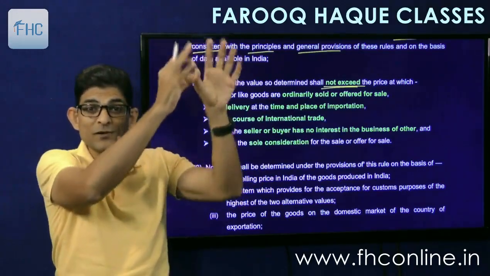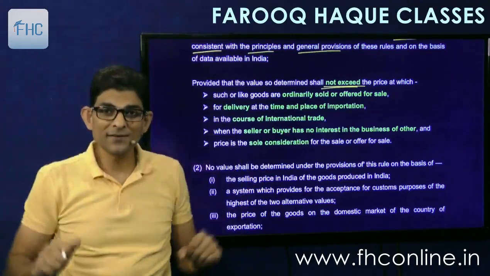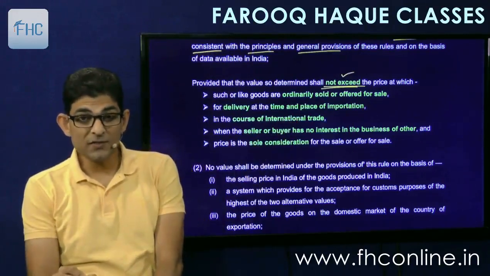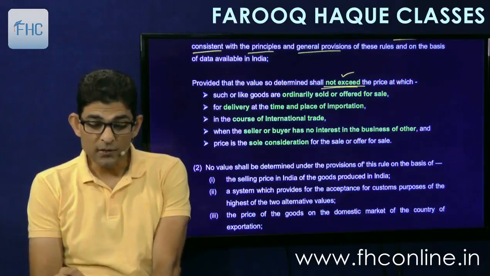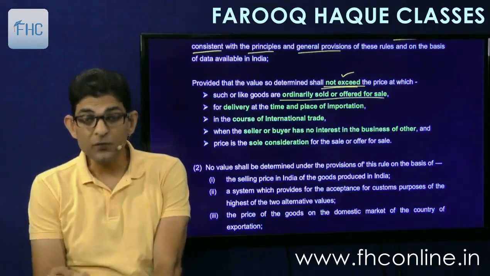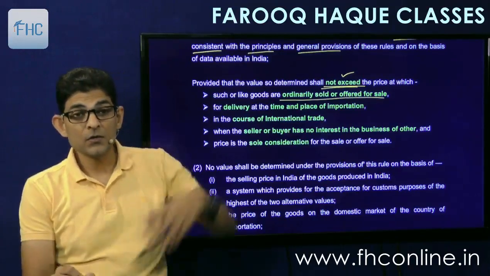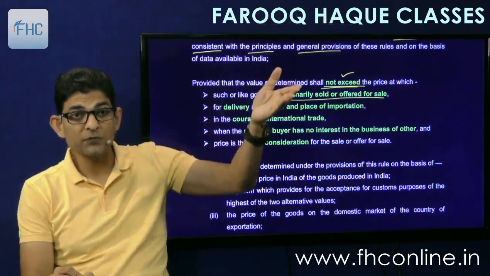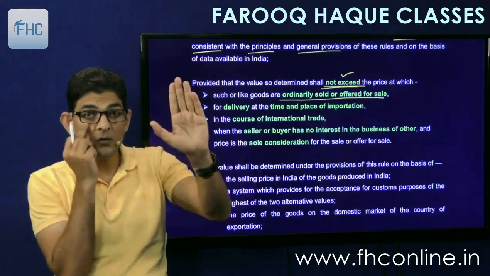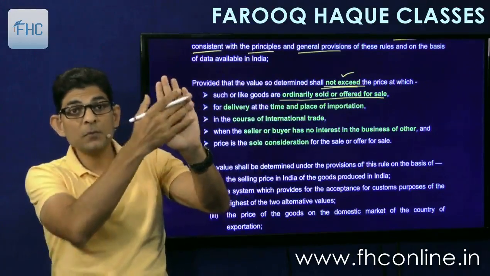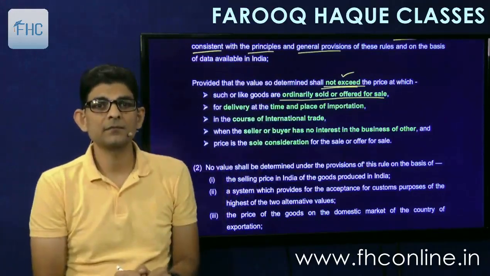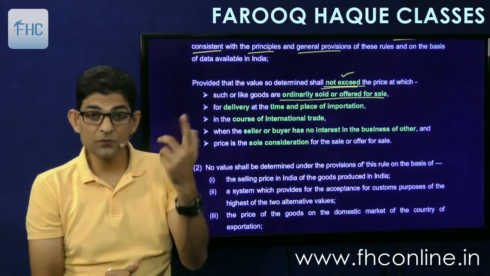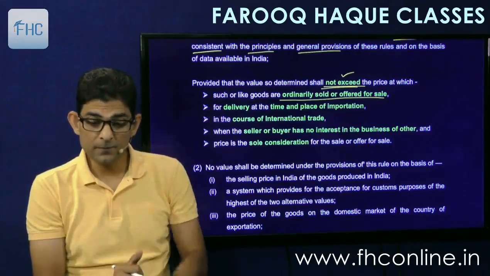Since you are given the right to determine, doesn't mean that you can determine anything. So therefore the limiting rule says that it shall not exceed the price at which such or like goods are ordinarily sold or offered for sale. So we'll go to US, we'll call the catalog of their exporter. Look, this is the catalog of the exporter. His normal price of sale itself is 500. He cannot sell more than 500 rupees per unit or offered for sale. Catalog price is offer for sale.